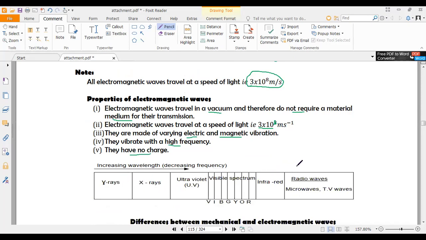So basically, this is the electromagnetic spectrum, and wavelength increases from this side to that side. That means that the frequency is increasing in the opposite direction, whereas the wavelength is increasing in this direction. So this means that radio waves have the highest wavelength and the least frequency, whereas the gamma rays here have the highest frequency and the least wavelength.